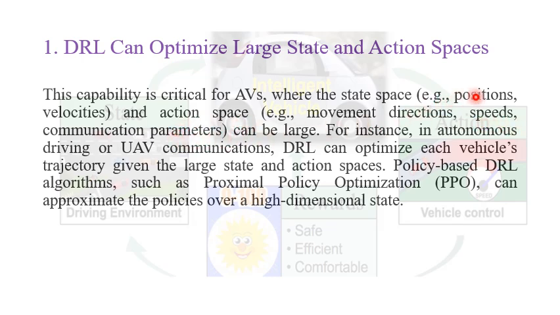For example, we have infinite position, and we have a very large state and action space, and we have to use deep reinforcement learning to handle such a scenario. For instance, in autonomous driving or UAV communication, DRL can optimize each vehicle trajectory, and this trajectory shapes a very large state and action space.